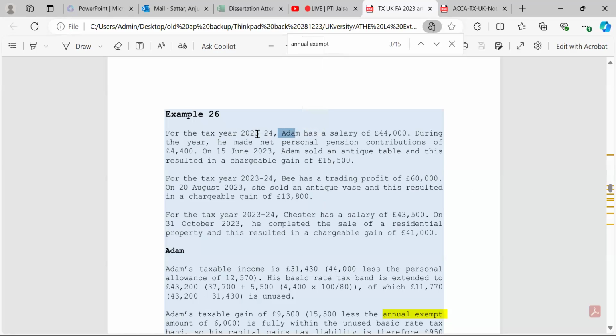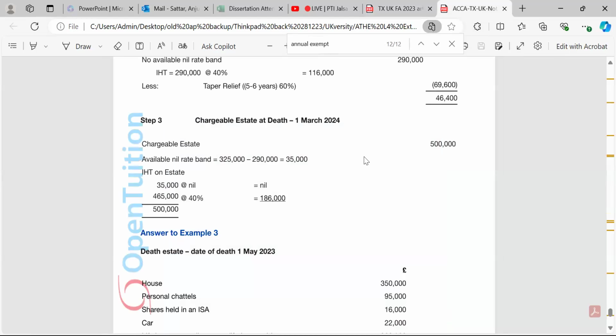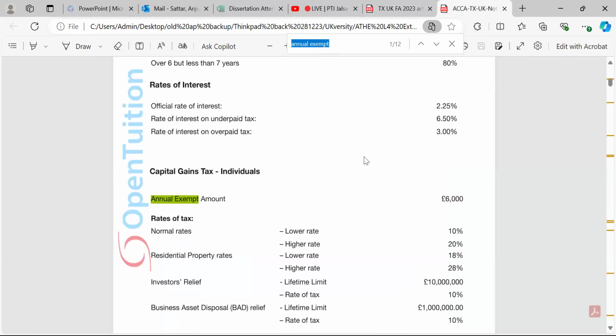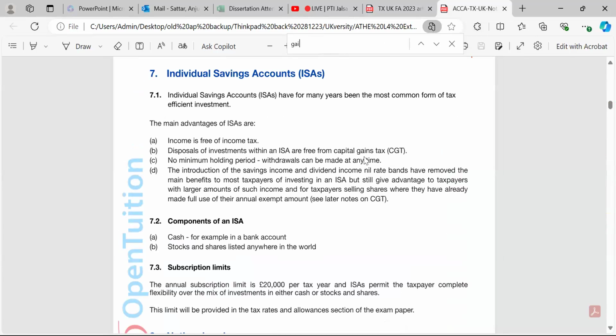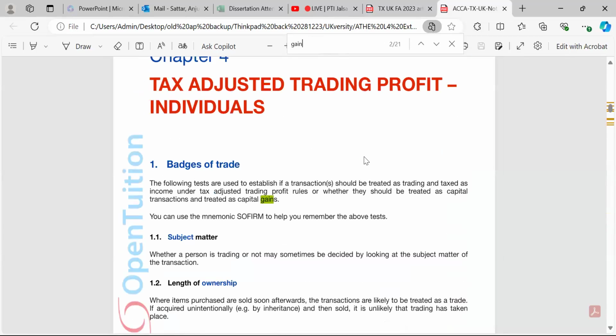For the tax year, you can say the current tax year or the previous tax year, whichever you want to use. That's no problem. The gain amount you can change. So that's really what we can look at, and that's good. If you want to look within the book, please press Control F and search for annual exempt, and you will see the rates there, or search for capital gains tax and you will see adjustments there.